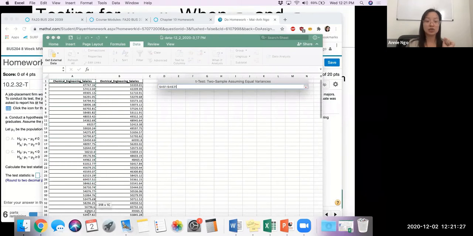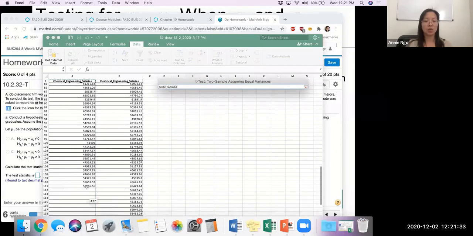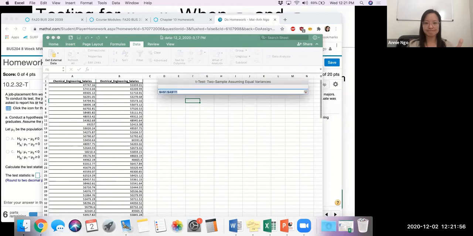And notice I do always highlight the label up at the top because I want the label to show up in my data, in my table. So I carefully highlighted A1 through, for my sake, row 111 or 110 data points because the first row is a label. So I make sure I've got everything covered. I'm not missing a box. And if it looks good, I'll go ahead and hit enter.